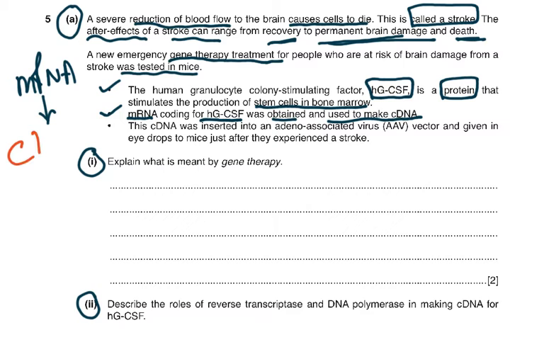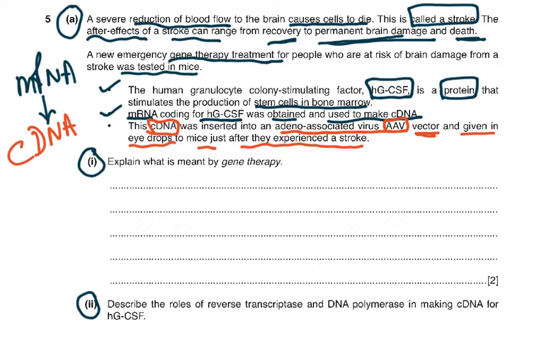We're going to make cDNA, which is copy DNA, which of course does not have any introns. The cDNA was inserted into an adeno-associated virus, AAV, vector, and given in eye drops to mice just after they experienced a stroke.